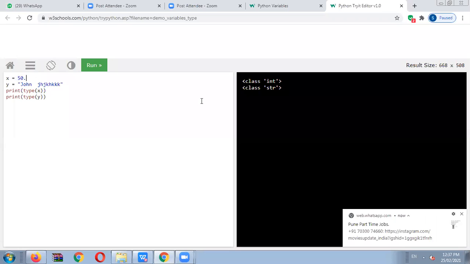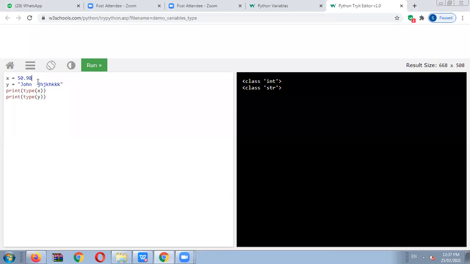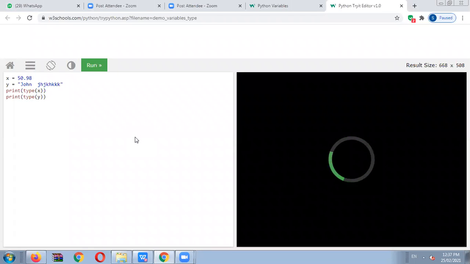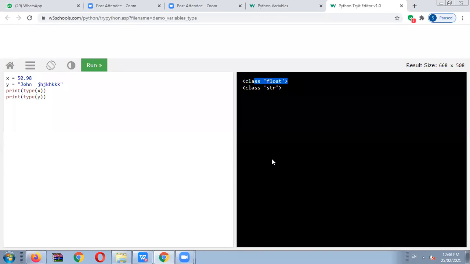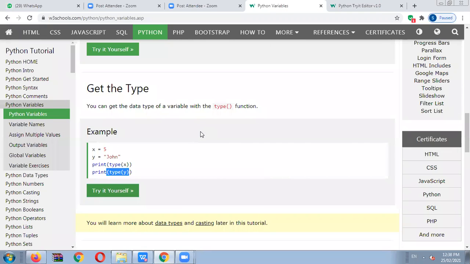Suppose we have taken 50.98, x is equal to 50.98. So what will be the output? We will check it here. The output will be displayed. That is a float. See here, the output is float. So make sure about the whole concept.